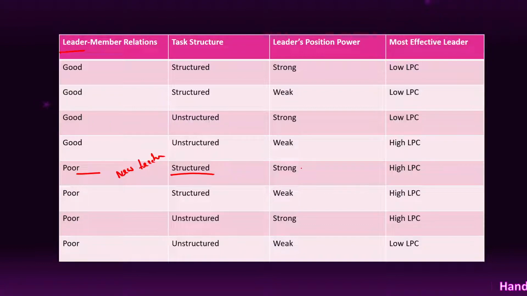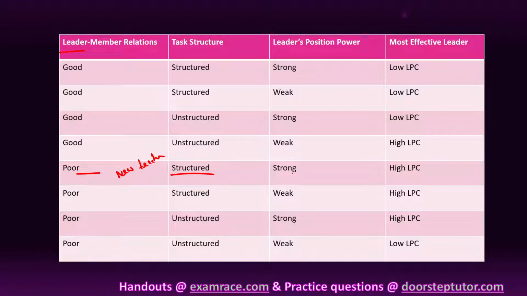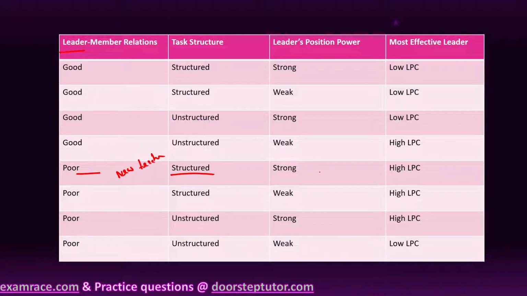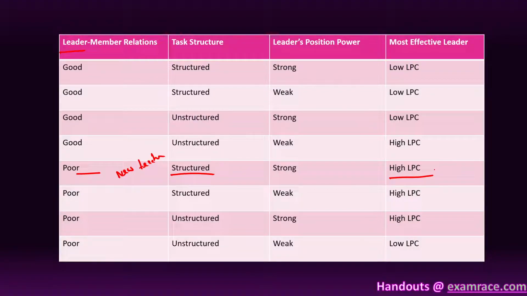Now, leader position power. How was the position power of the leader? It is strong because he is a teacher and students have to listen. So here is strong leader position power. So he has high LPC. Which type of leader is he? He is a high LPC leader. Understood? What is the meaning of high LPC leader here?